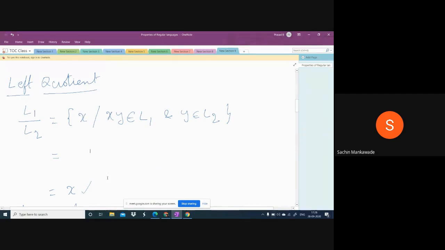So in the numerator, we will take a string from L1. In the denominator, we will take a string from L2. The denominator should be cancelled with the postfix of the numerator. Then what is left? X. That is called L1 by L2. Okay. We will see one example.